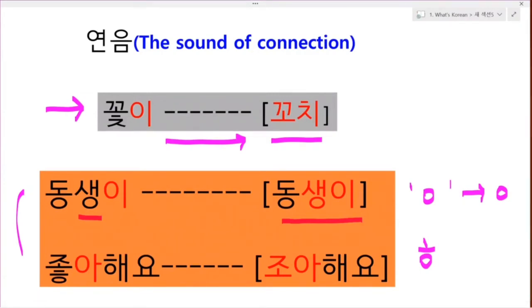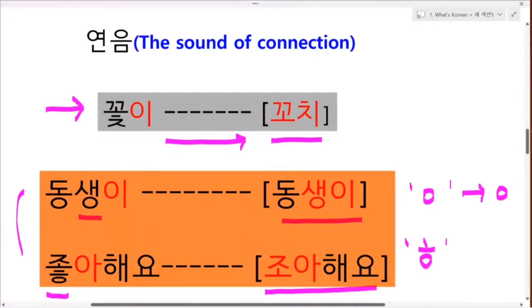And what's the final consonant in 좋? Right, 히읗. How to read it? 좋아해요. Did you find any difference? Yes, there's no 히읗 sound here. Especially the 히읗 here is omitted when reading, like 좋아해요. Please remember that.